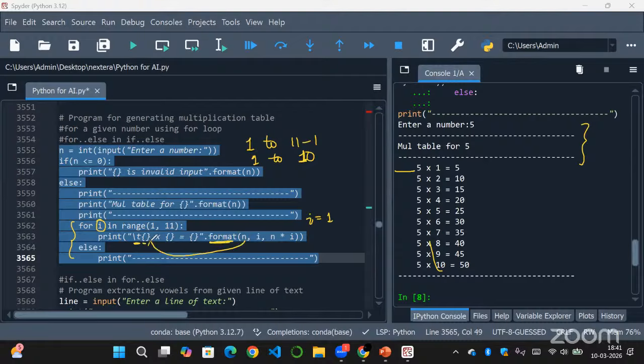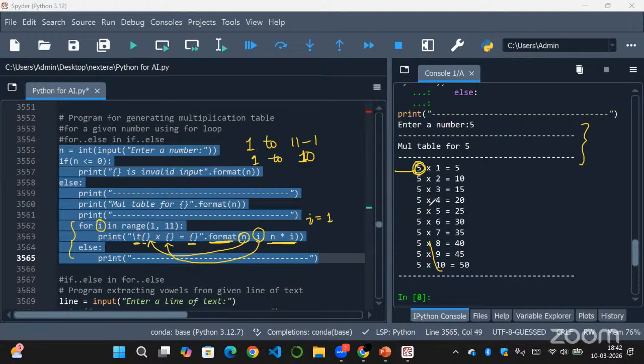So n will be referring to the first curly braces, and i will be referring to the second curly braces. And the third curly braces is the value of n into i. So we want 5 into 1, 5 into 2, 5 into 3, right? That's why we are doing a multiplication of n, that is our 5, and your i, that is 1 to 10 values.